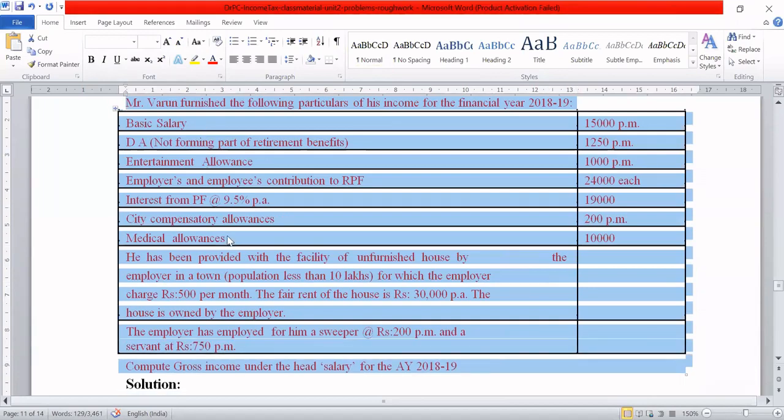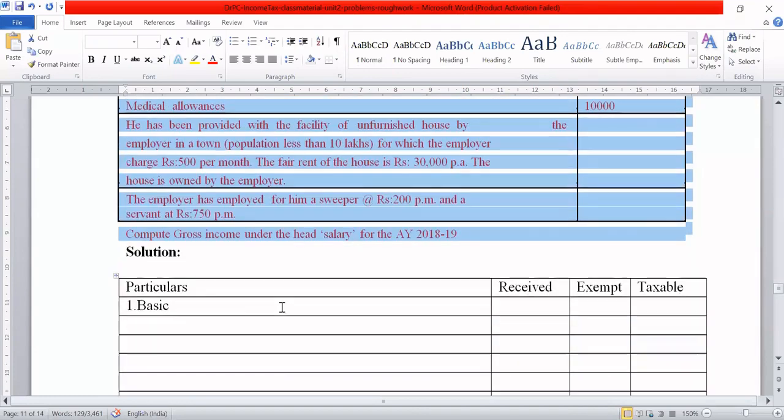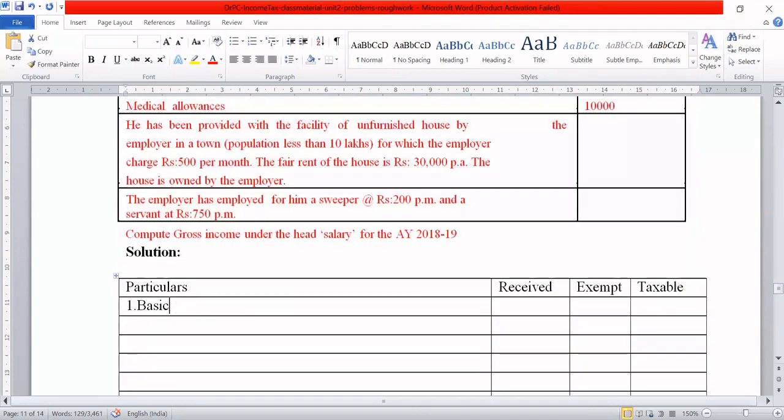So first one is the basic salary here. They said 15,000 rupees per month. So we have to convert this for the entire year. So basic salary is 15,000 per month, so it becomes 15,000 into 12 is equal to how much? 1,80,000.